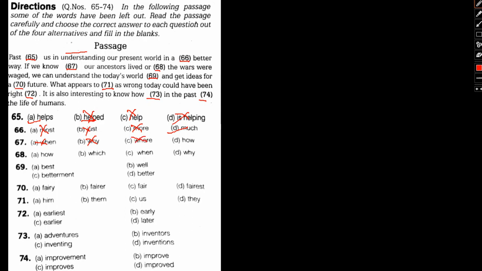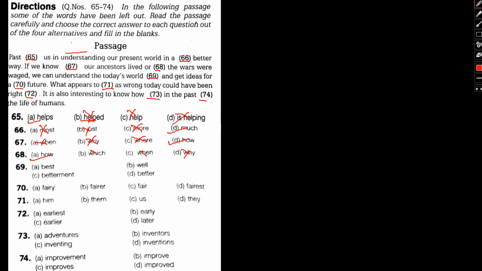How our ancestors lived, yes, the livelihood, the lifestyle and everything, the political and the economic scenario. So how our ancestors lived, yes, that would make sense. Or dash the wars were waged. So how again will be the right option here as well. Which war, when the war, why the war was waged. Again no. We can understand today's world